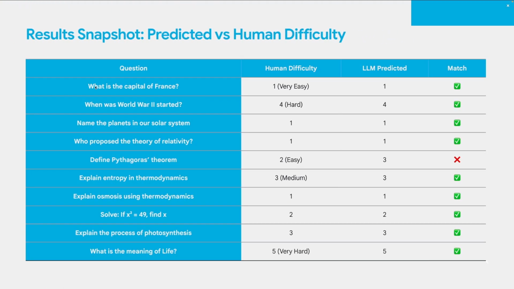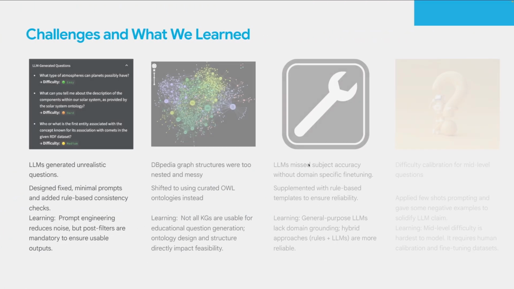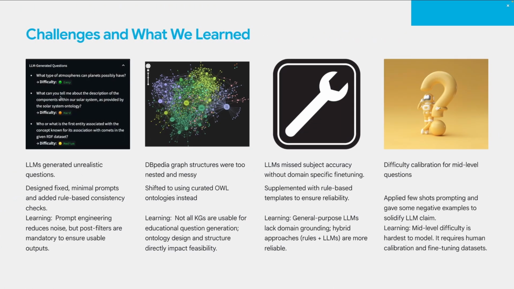I have the questions given to the model, and human difficulty was where I have rated the questions, and the LLM predicted. And we can see that only the medium part of the questions were hard to categorize because easy and medium are not very difficult to separate. After that, the challenge which I faced is some unrealistic questions generated from LLMs, so they don't have context. So we have to make some post filter. DBpedia, as I've shown in the V4 portion of the graph, was very messy and it did not give very valid results. LLM does not have domain specific fine tuning, so we had to work around that.